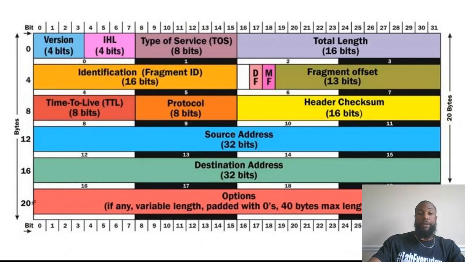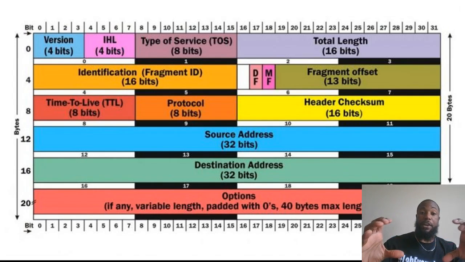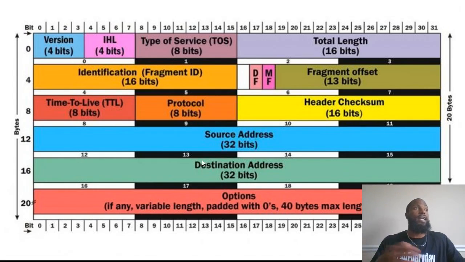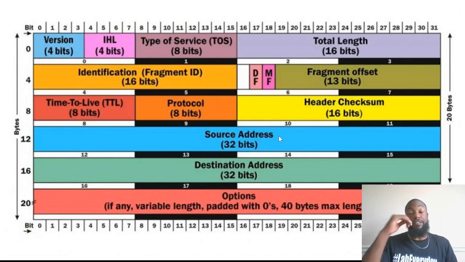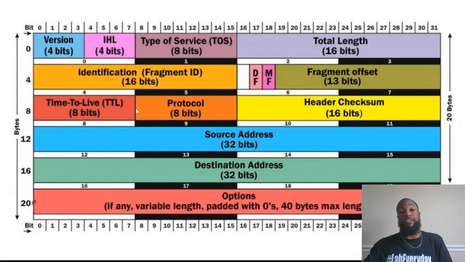This right here, if you remember from your CCNA studies, is the actual Internet Protocol header. So when you send a packet over the Ethernet, this is the header. It's kind of like when you send an envelope, this is the stamp, if that makes any sense. Because as you can see, you've got the source address and the destination address, so it's kind of like the from and to, right? And then you've got these other flags and options and all this other stuff. We'll get into all that later in other videos, like time to live and the version.